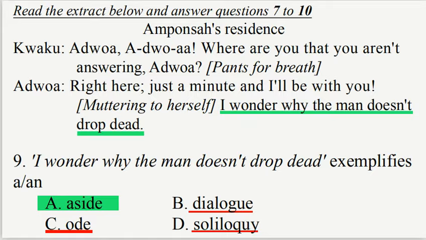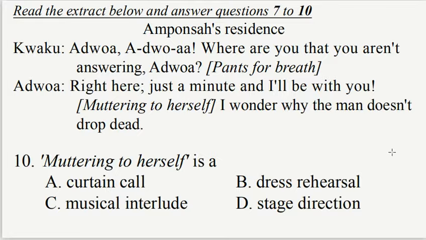To question 10, muttering to herself is a, A. curtain call, B. dress rehearsal, C. musical interlude, D. stage direction. Muttering to herself in that extract is a stage direction. A stage direction. Option D.